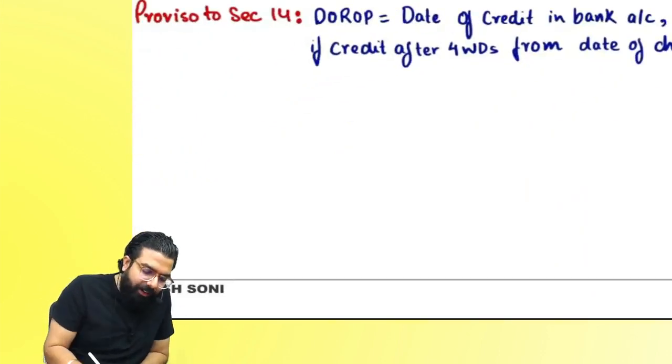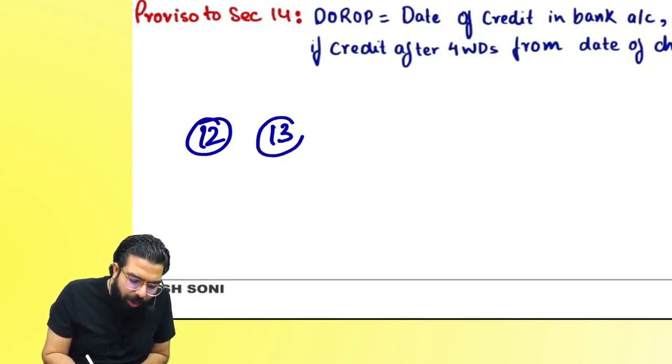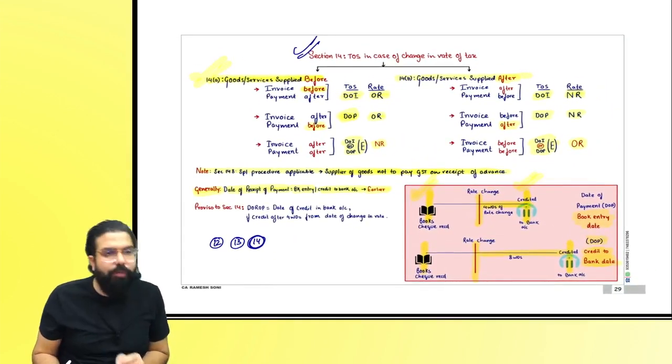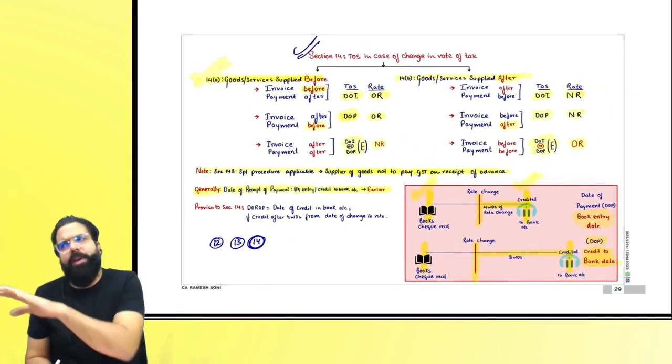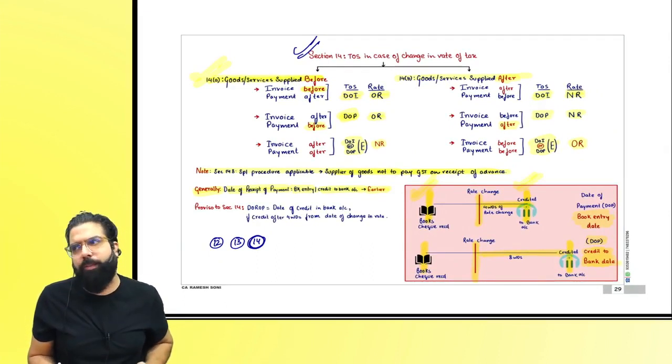We went ahead and learned Section 12. Section 12 told about time of supply of goods. Section 13 told about time of supply in case of services. Section 14 told about rate change. Right, everyone? I will close my revision of the chapter on time of supply here. I told you already it's a B-graded chapter. 3 to 4 marks is what is expected in the exam.